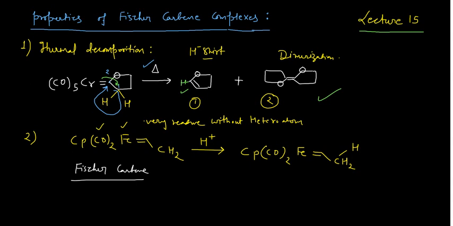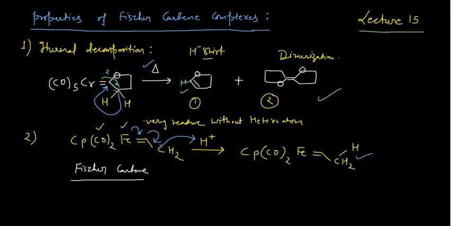So when this happens, this will move here as a double bond, and it can come here. When it comes here, this electron density can grab this hydrogen. So the hydrogen gets attached here, and this double bond is shifted from iron to this particular position.